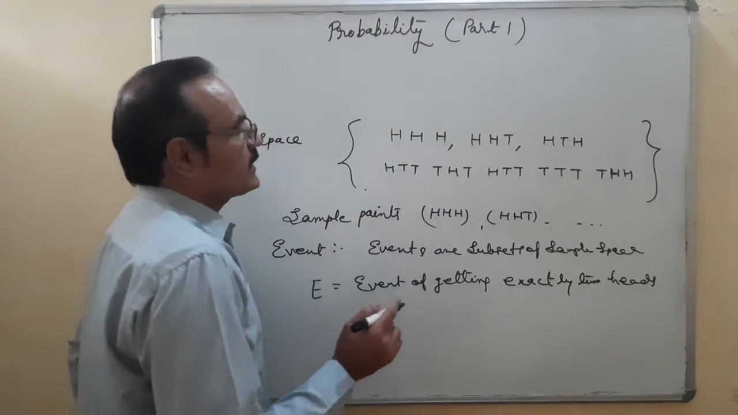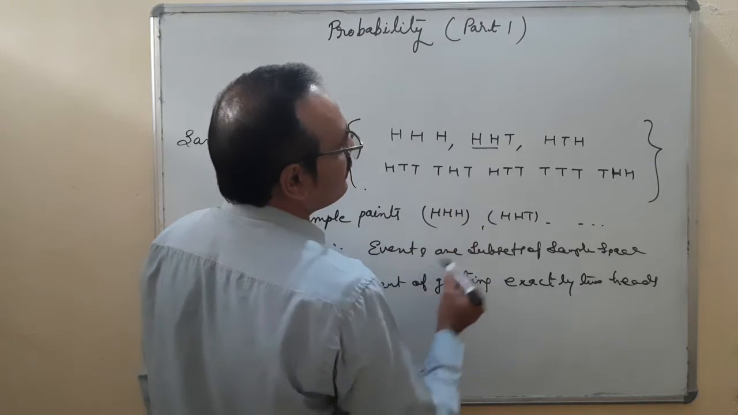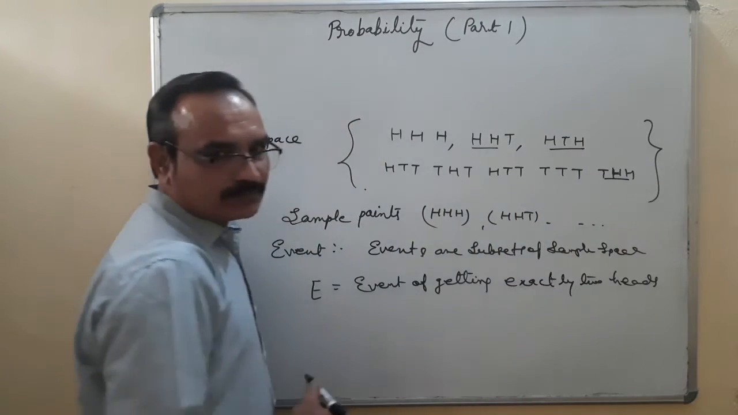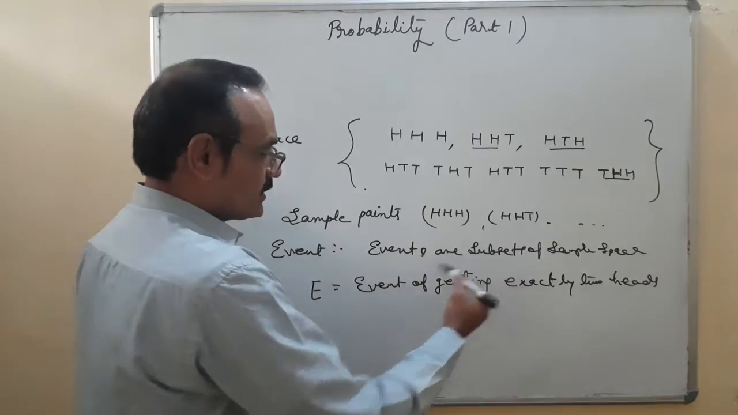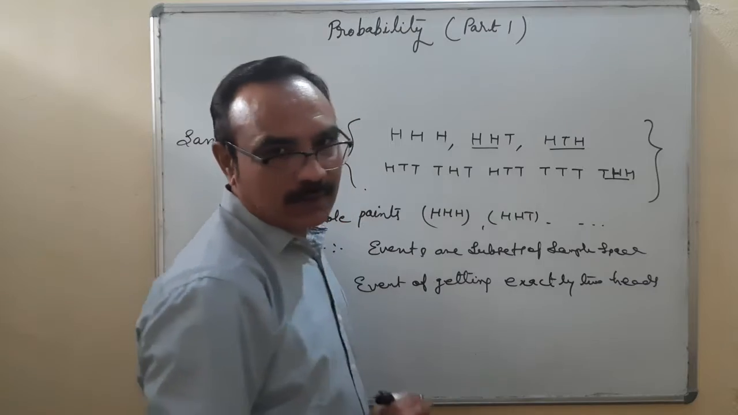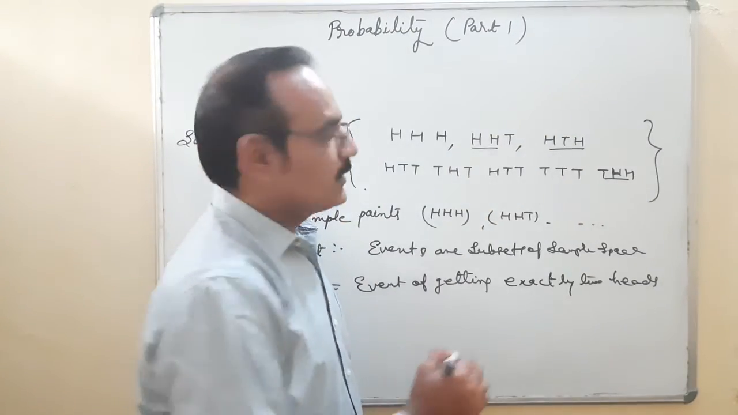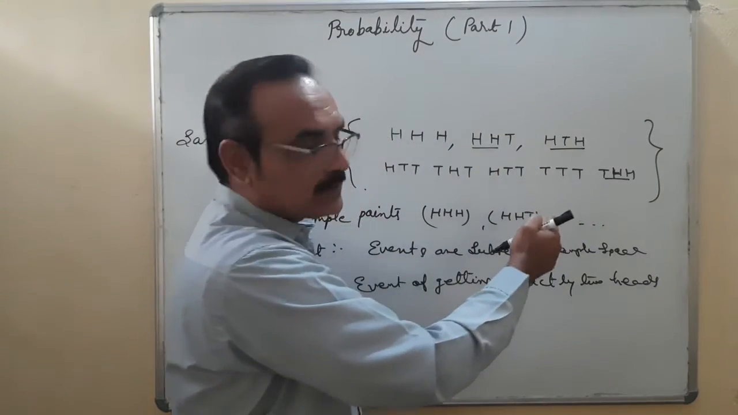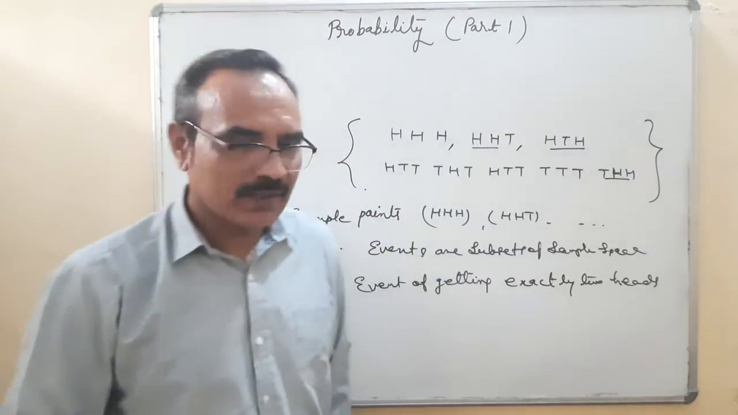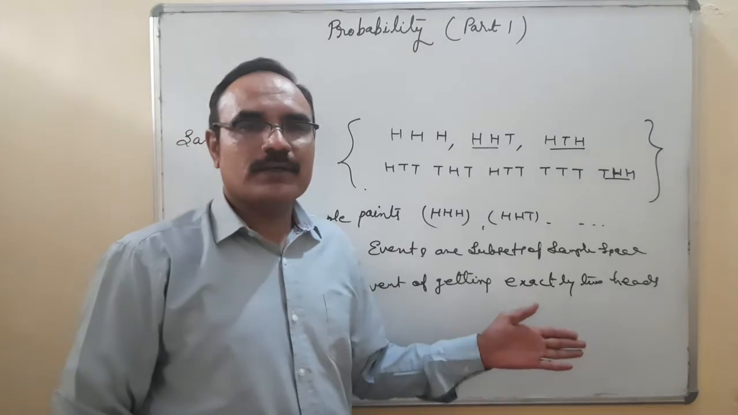Now let us see where is exactly 2 heads. 1, 2 and 3. So this is 1, 2, 3. It is a group of the sample points. And what is it? It is a subset of sample space. It's called an event. So there are many events we can make.